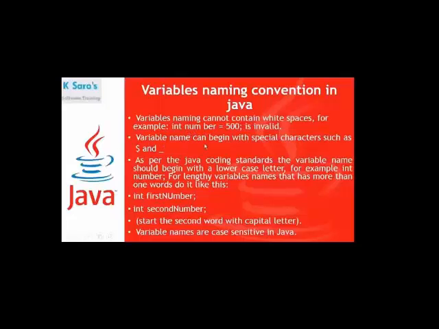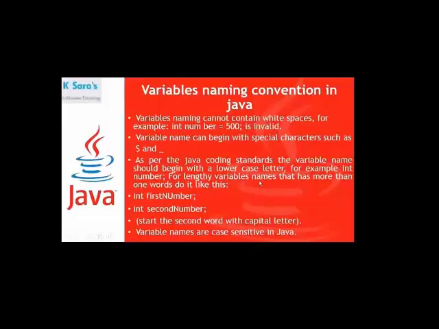Next, a variable name can begin with special characters such as the $ sign and underscore. That means at the beginning of the variable, before number, you can write dollar or underscore, but without space. As per the Java coding standards, the variable name should begin with a lowercase letter. You should start the variable name with a lowercase, that is, a small letter. For example, int is a data type, right? Number. So the beginning n is a small letter.